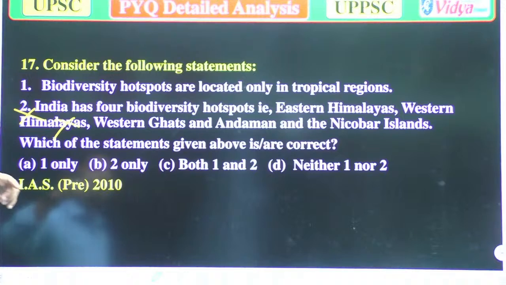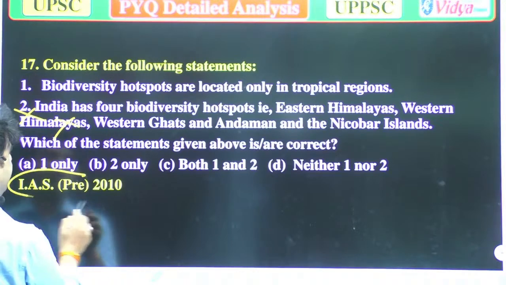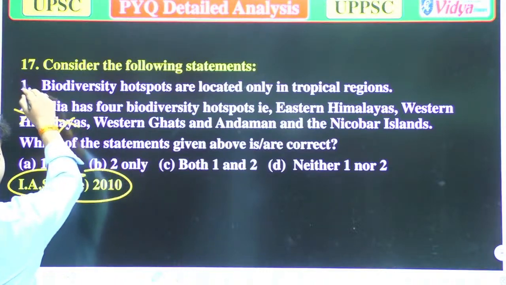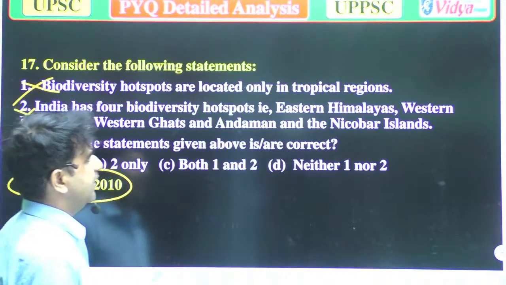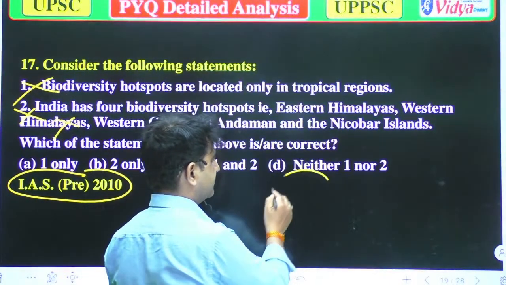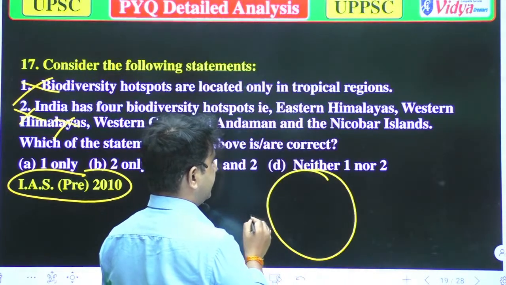Biodiversity hotspots are located only in the tropical region. It was asked in the IAS 2010, that's why it's a very tricky question. It is also wrong. Why is it wrong? Because when we talk about the Indian map, that is the equator.